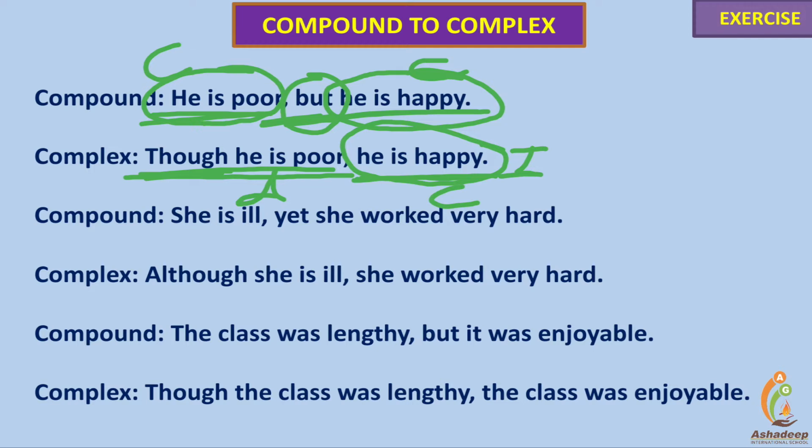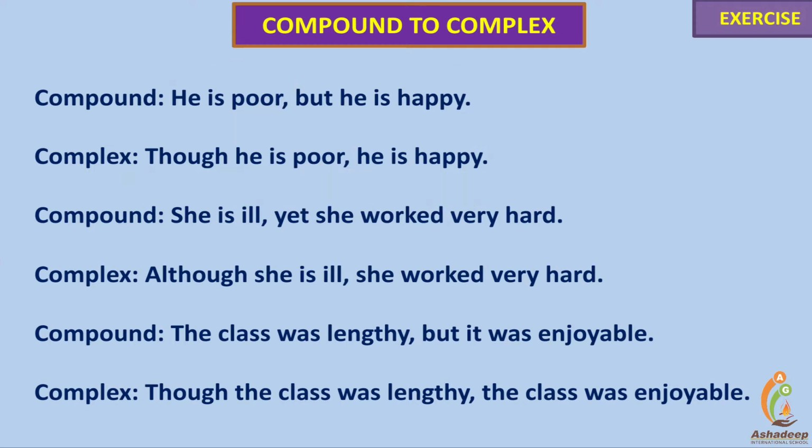Though he is poor is another clause, but it is dependent on the main clause, which is shown over here. He is happy is a main clause. It's an independent clause. Though he is poor, it's a dependent clause. Though is a subordinating conjunction. After though, there is always a complete sentence with subject and verb. Though can be used in between two sentences.